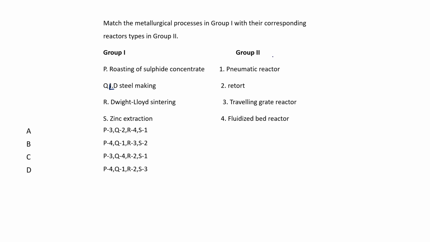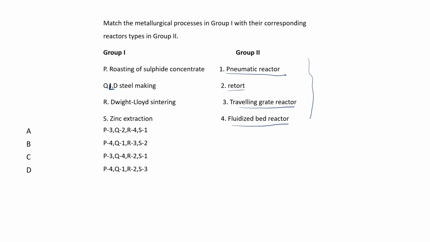Now these are terminology related to these processes on the right-hand side: pneumatic reactor, retort, traveling grate reactor, fluidized bed reactor. So the right-hand side talks about the reactor where these processes happen.